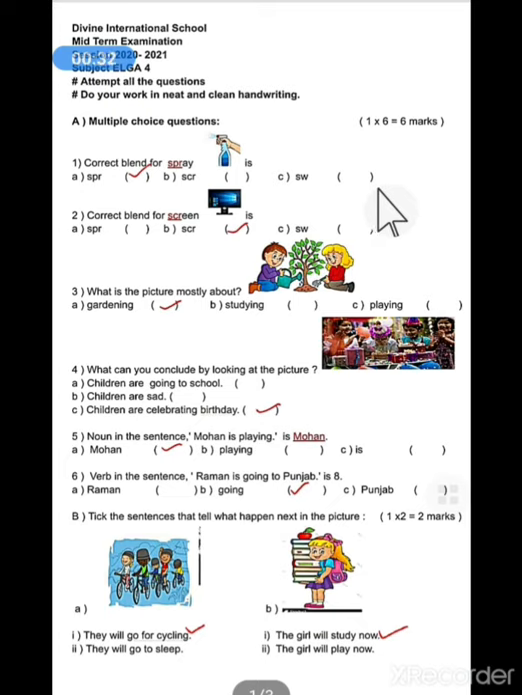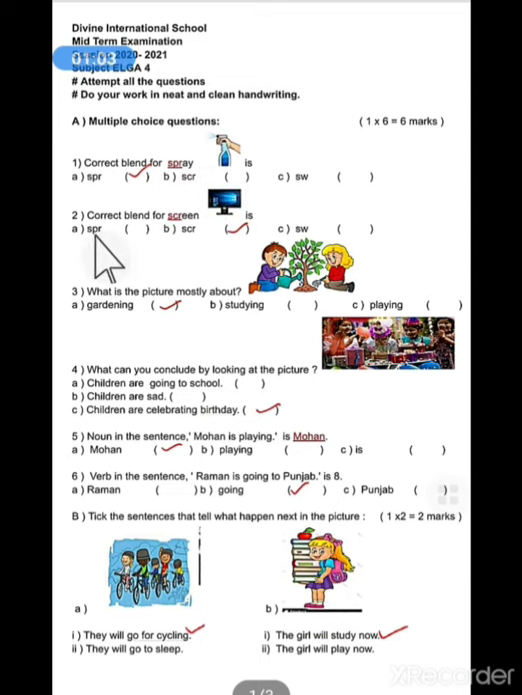So the first question is, correct blend for dash AY. Here we can see the picture of a spray bottle. So the blank should be A spr, B scr, or C swr. In spray, the spr sound is coming. So the correct answer is spr and the word will become spray.